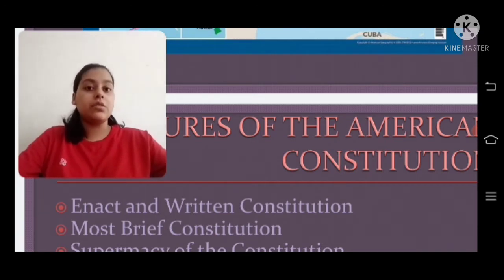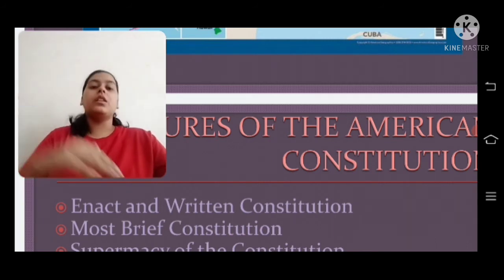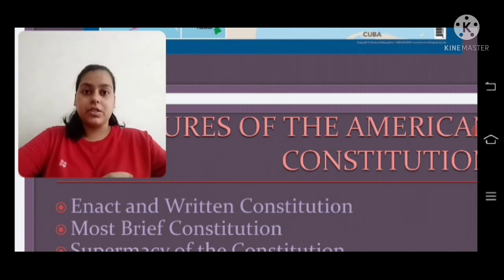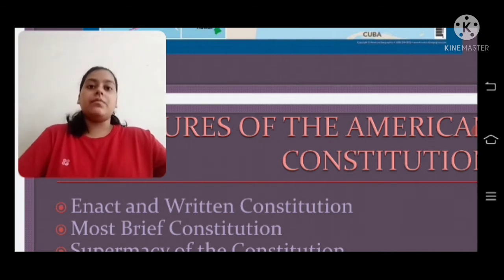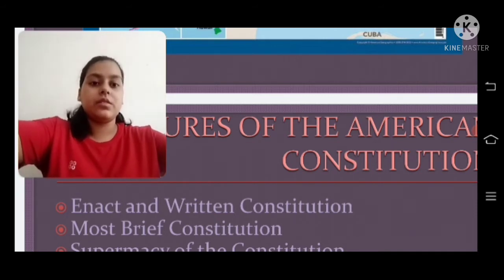Next, the briefest constitution. The American Constitution is the briefest constitution of the world according to Monroe. It contains 4,000 words, occupying 10 or 12 pages of print, which can be read within half an hour, right? There are only 7 articles in the American Constitution, whereas there are 395 articles in the Indian Constitution, 128 in Australia and 123 in the Swiss Constitution.